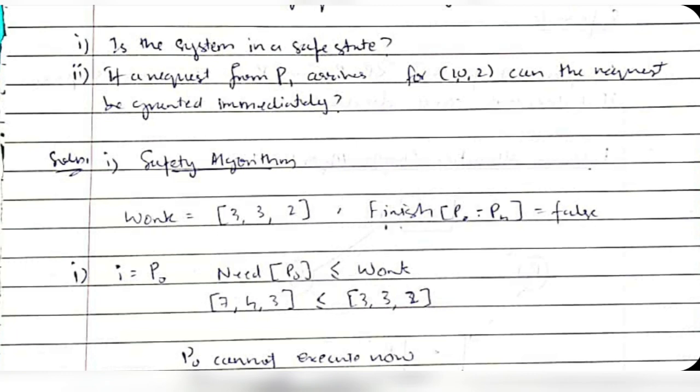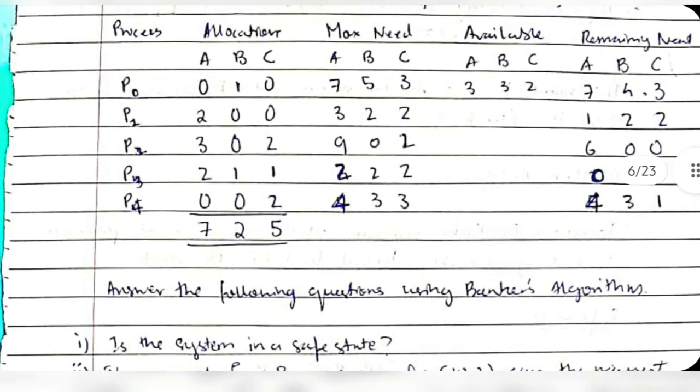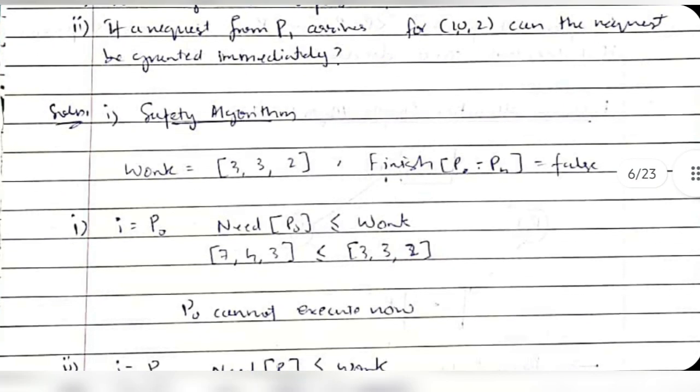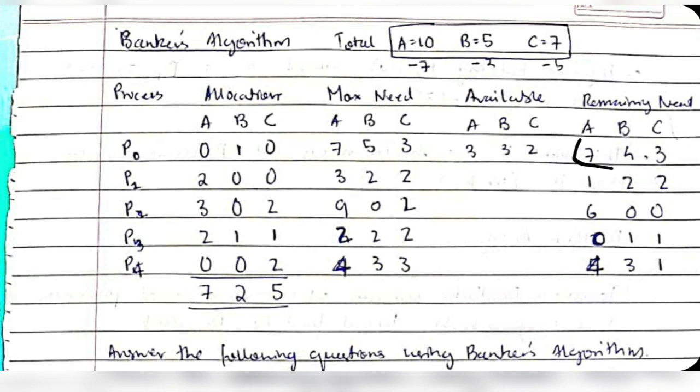Okay, then we'll initialize I as P0. That means we are starting from P0. Okay, so I will be P0, and then we'll write this formula. Need of P0 is less than or equal to work. Work means available resources 332, and what is the need of P0? Need of P0 means how many more resources the process P0 needs, so that the execution of the process will be over. That means 7, 4 and 3.